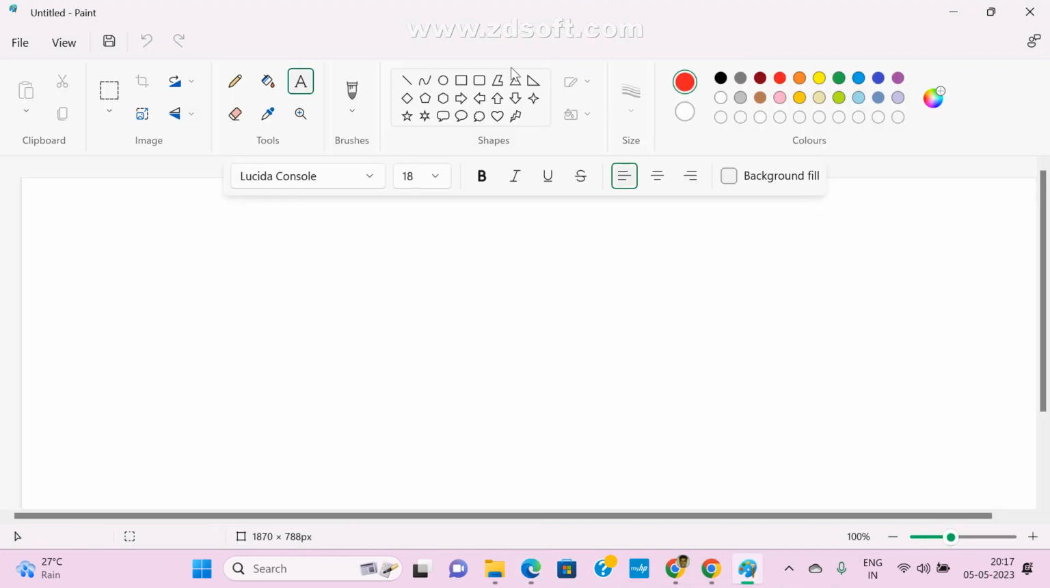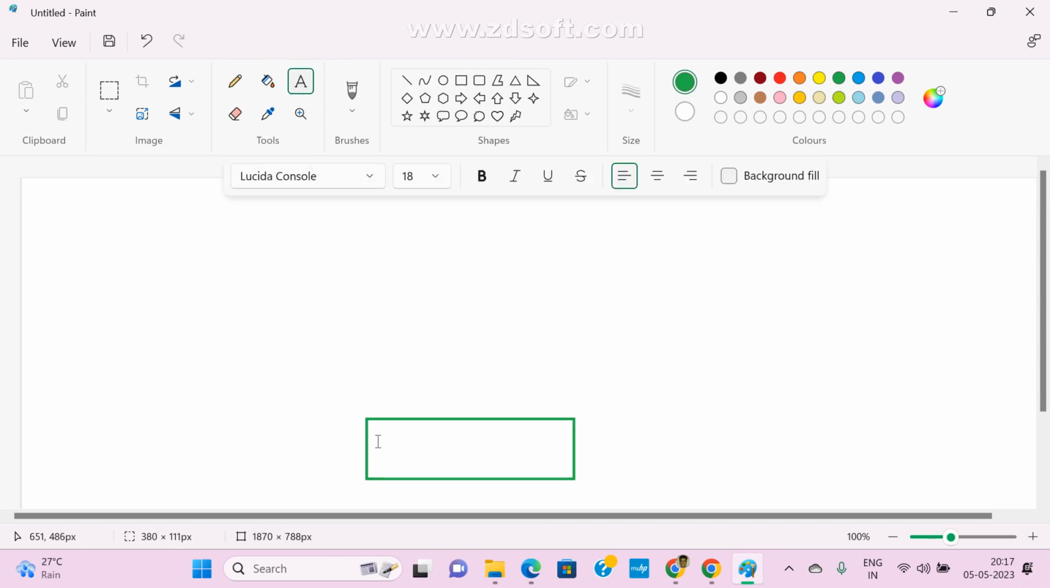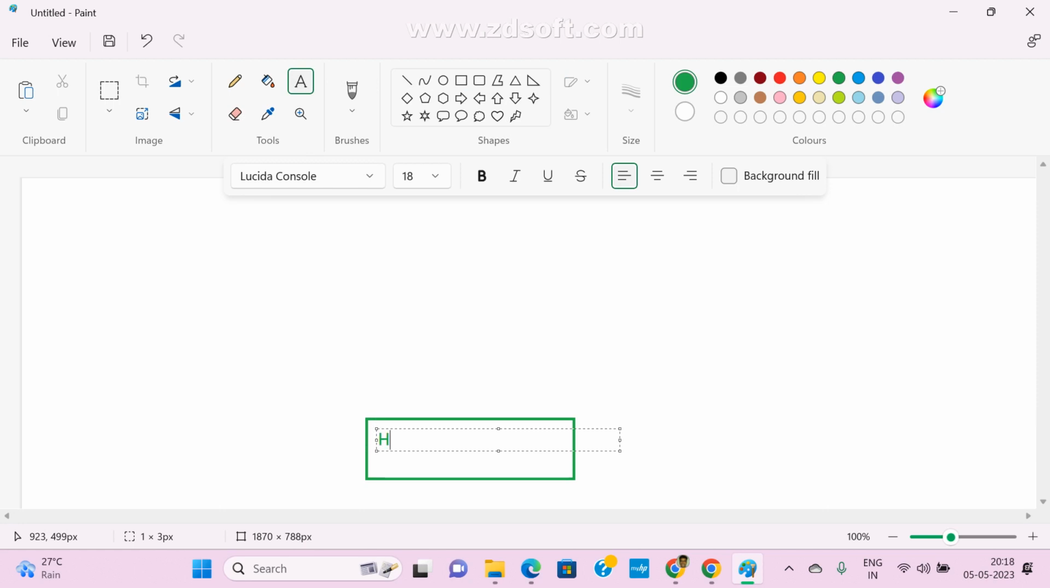These are the hardware devices. Hardware means physical devices.